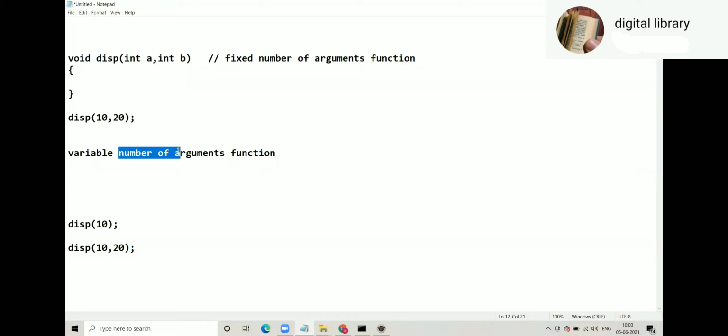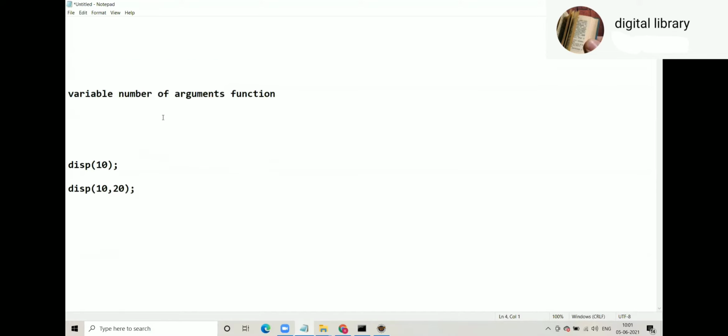Now the variable number of arguments concept was introduced in Java 5. Before Java 5, this concept was not there. They, meaning James Gosling and his team, took or derived this concept from C programming. C programming has a function called printf.